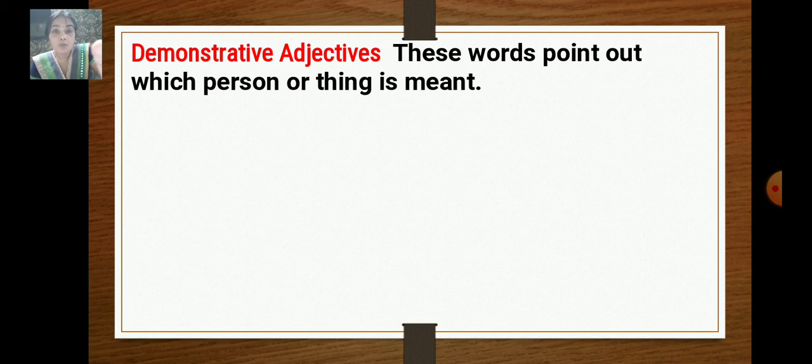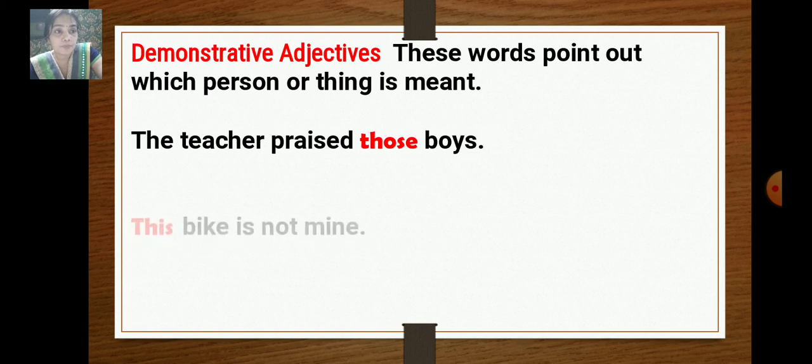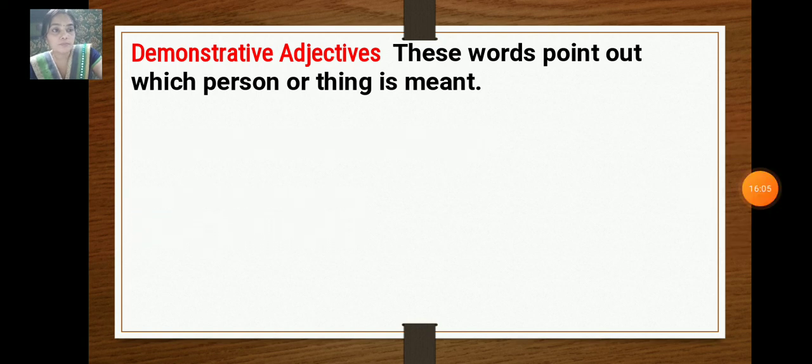Now let's see what demonstrative adjectives are. Demonstrative adjectives are words that point out which person or thing is meant.